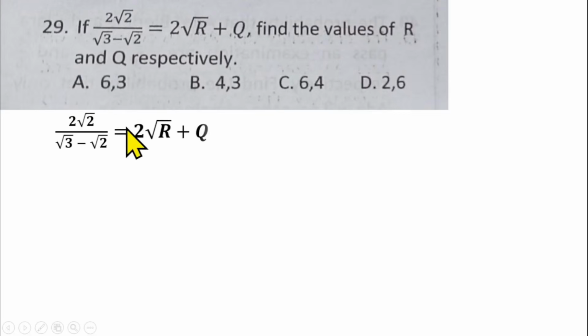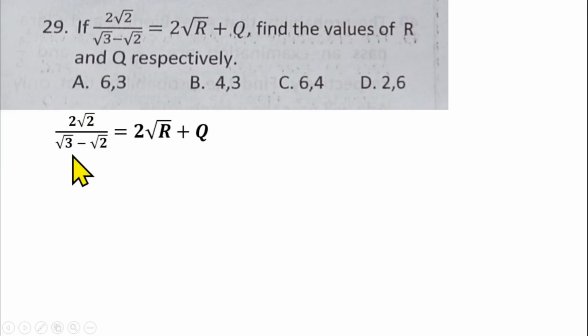Question 29 is from surds. We are given that 2√2 over √3 minus √2 is equal to 2√r plus q, and we are to find the values of r and q respectively. So like I said, the question is from surds. If you look at the left hand side, we have a surd divided by another surd. That means we need to rationalize this surd. But if you rationalize it, you have to multiply up and down by the conjugate of the denominator.